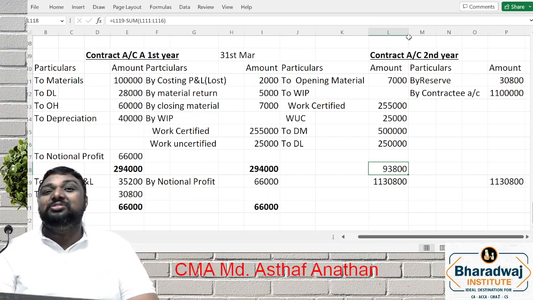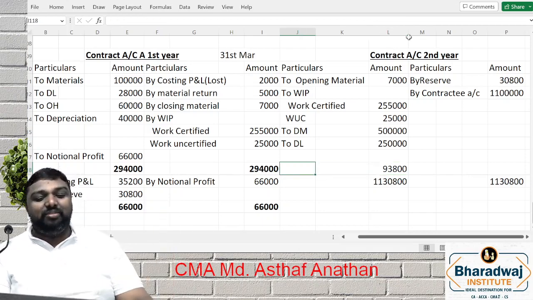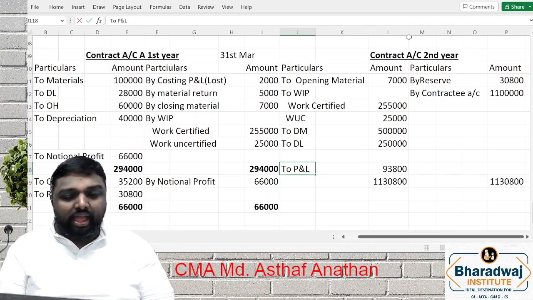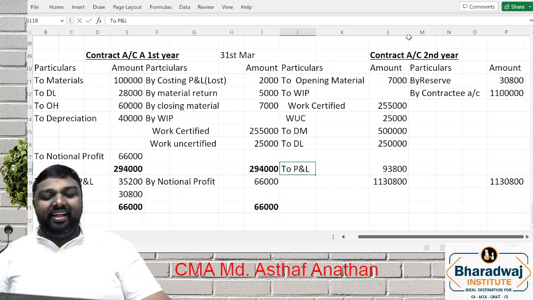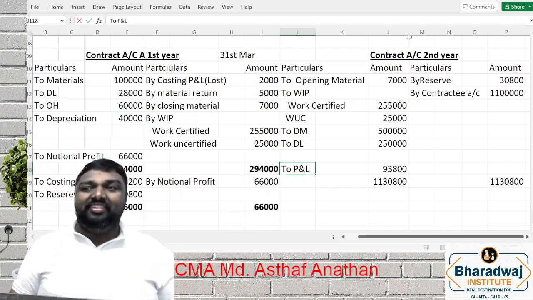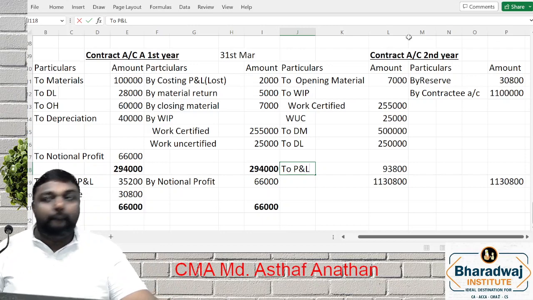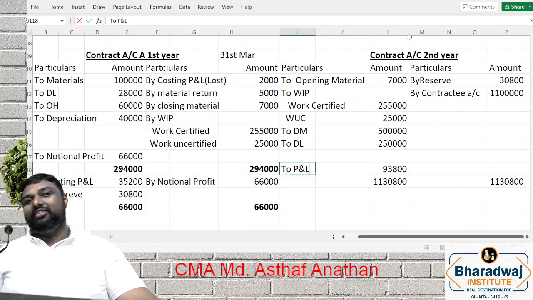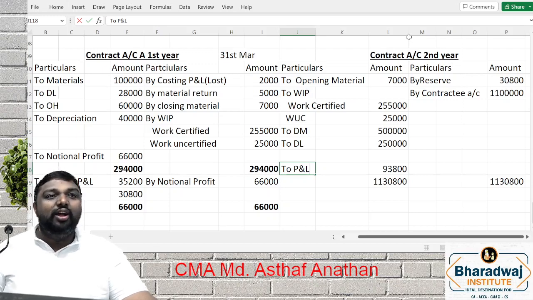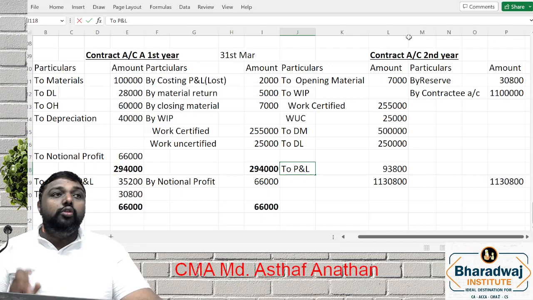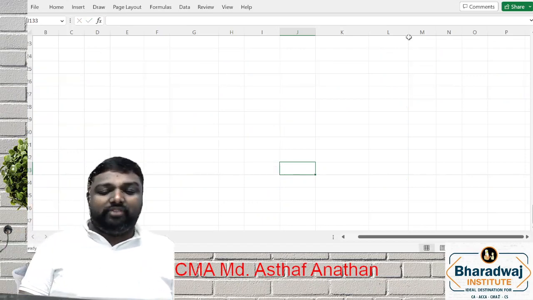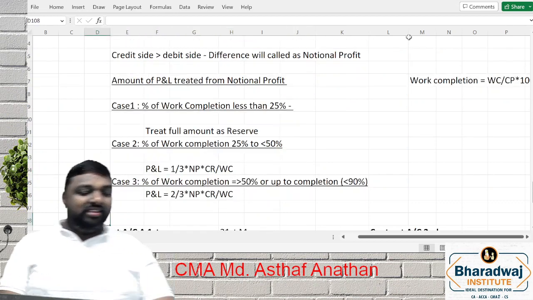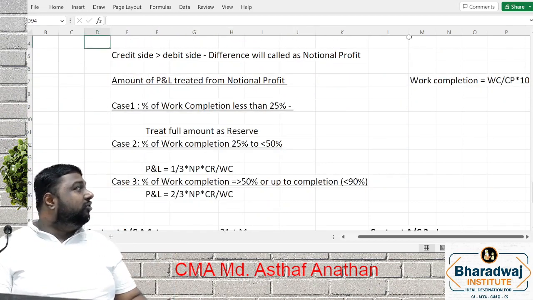If the contract is over, there is nothing called a notional profit. This will go directly to P&L. If it is a loss, also the same. That means if the contract is over, then there is nothing called notional profit and all. You have to treat it as profit or loss. So this is the adjustment of contract. With this discussion, you will be able to do 80% of all the problems of this chapter, my dear friends. The balance 20%, we'll discuss the cases, then you will understand.